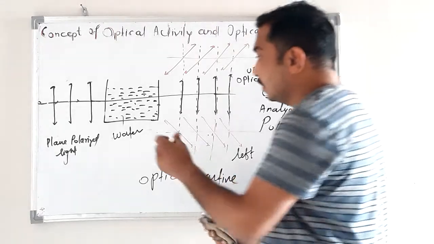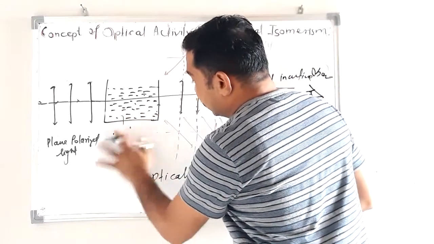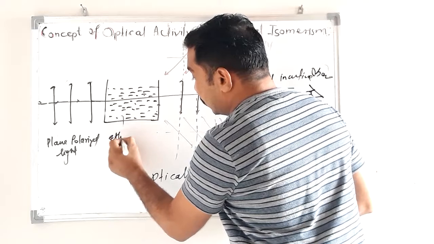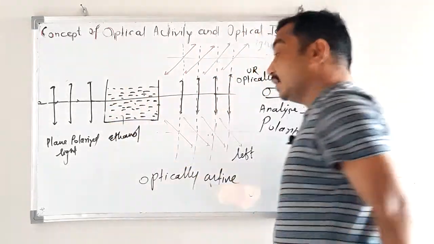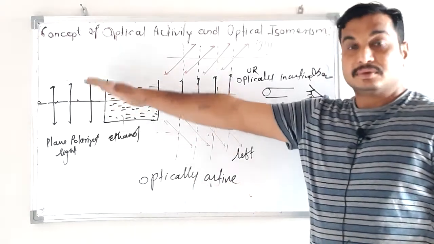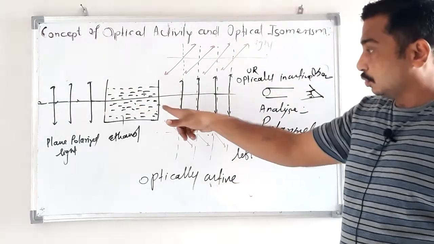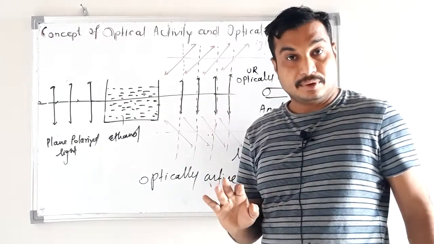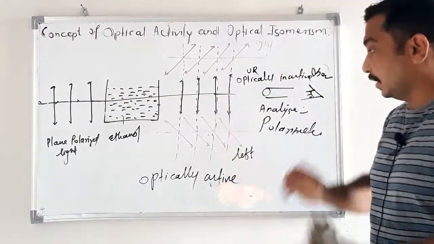Again, one more example. Take a solution of ethanol. Again, there is no rotation, no deviation. The light emerging through this solution is vibrating in the same plane as before. So that's why it is optically inactive.